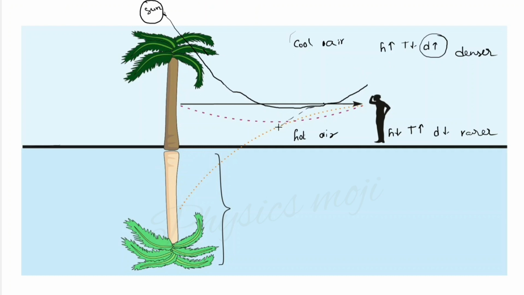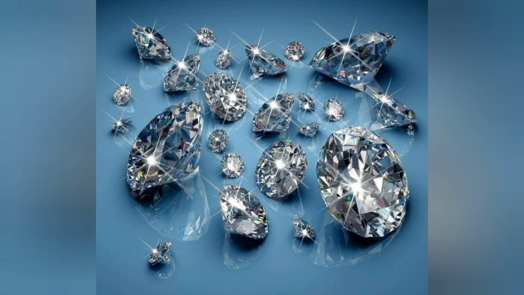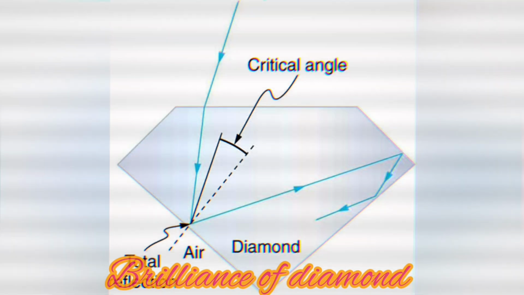So when you extend this, you will get the virtual image of the tree on the surface of the road. Okay, and the virtual image of sky on the surface of the road. So this is because of total internal reflection. Here you can observe that the light ray is not traveling to the other medium, it is getting reflected into the same medium again. Okay, because of this the mirages are formed on the surface of the roads. Now let's see about the brilliance of diamond.